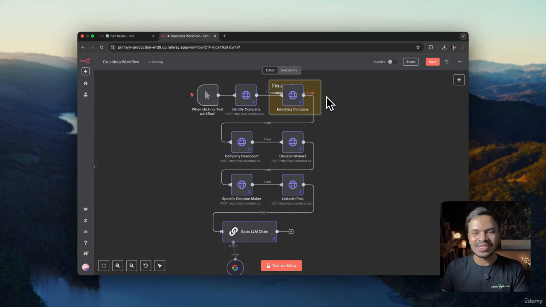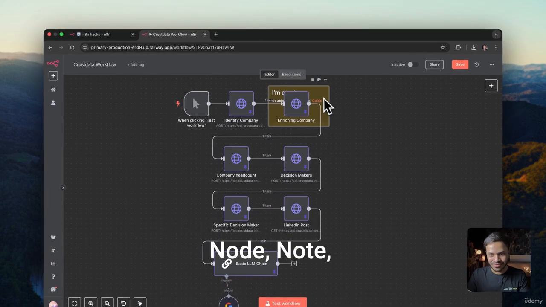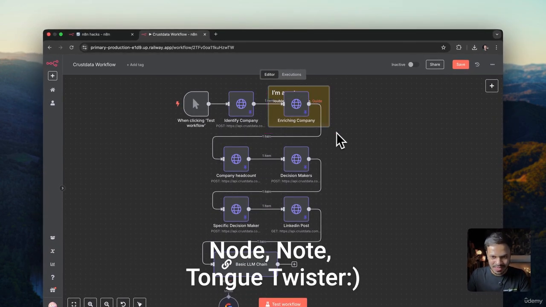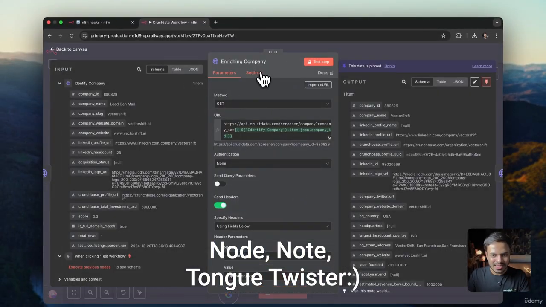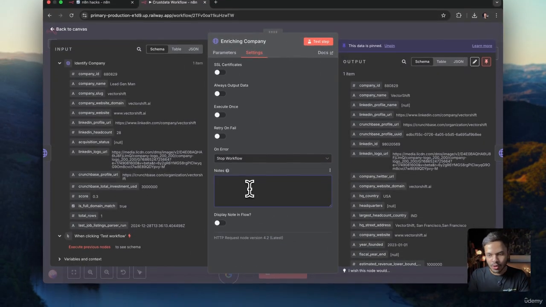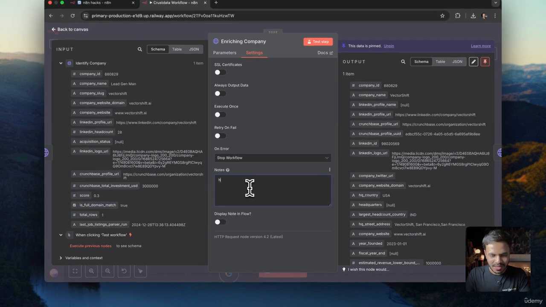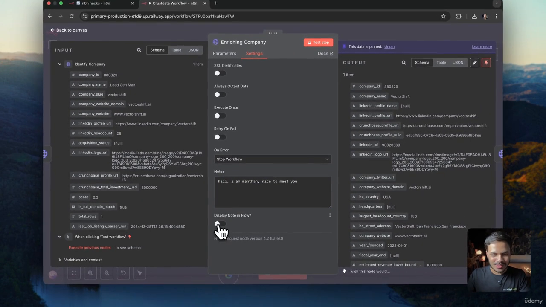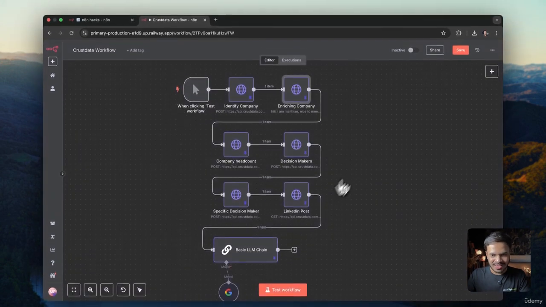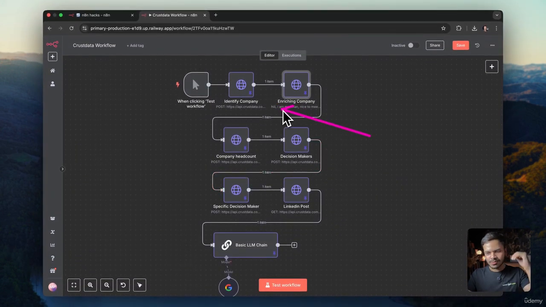You can easily use notes in order to know what is happening inside this workflow or inside these specific nodes. But sometimes if you don't like notes, you can also add notes inside this particular node only. For example, "Hey, I'm Manthan, nice to meet you," and click on display notes in the flow. So it will display the notes just below the node. Alright, so this is another way you can add notes inside a node.